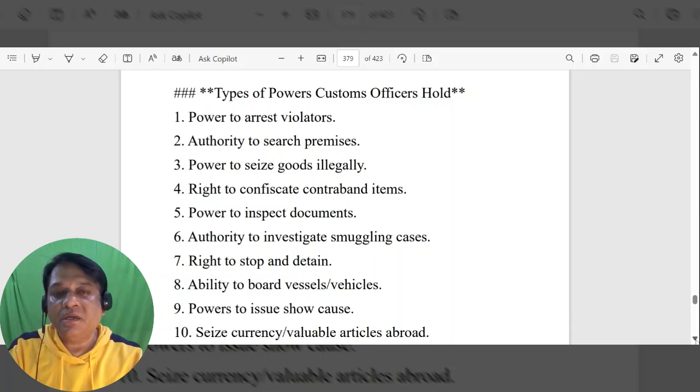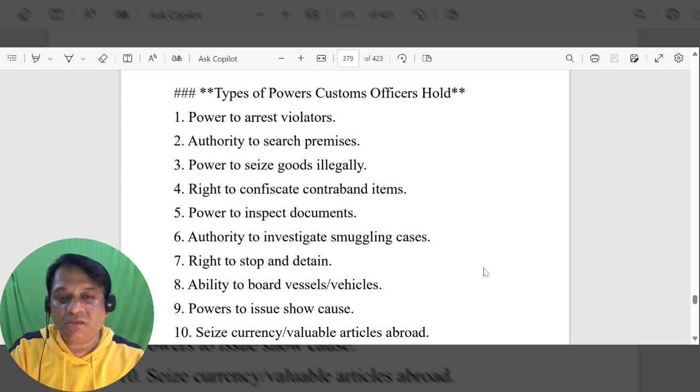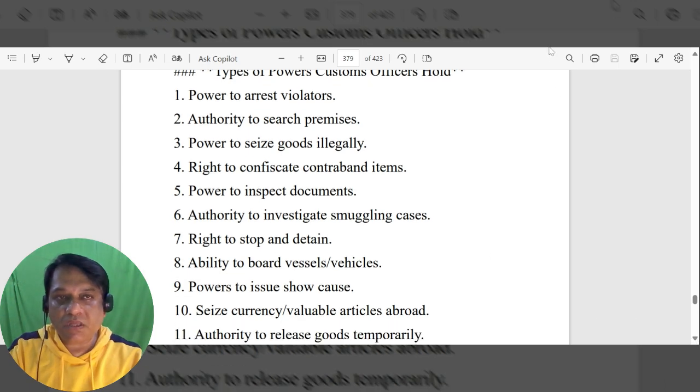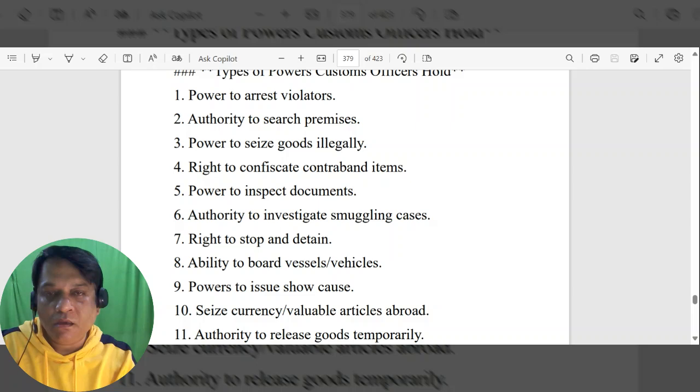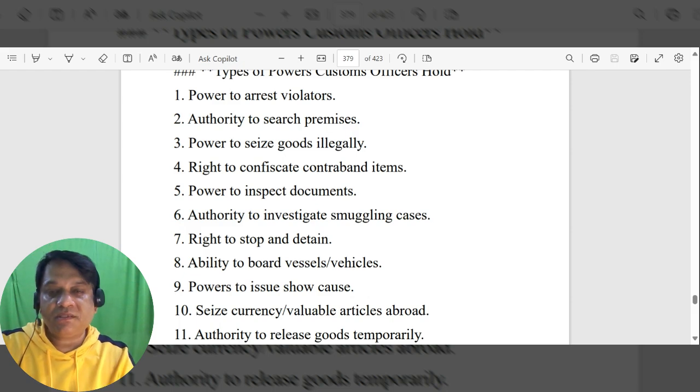Types of powers customs officers hold: power to arrest violators, authority to search premises, power to seize goods illegally imported, right to confiscate contraband items, power to inspect documents, authority to investigate smuggling cases, right to stop and detain, ability to board vessels and vehicles.